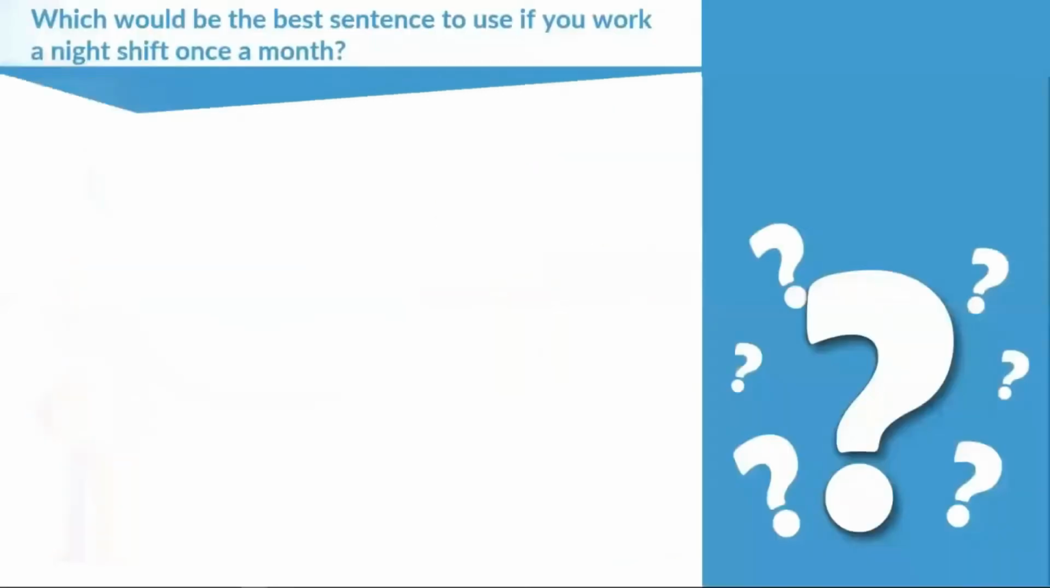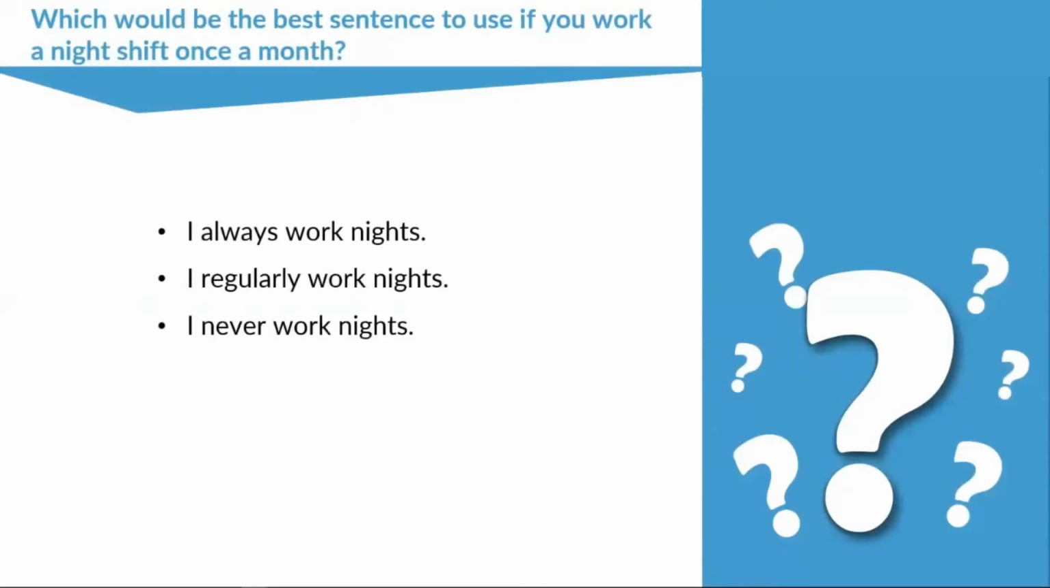Now, let's have a look at a question to make sure you're all keeping up with me. So which would be the best sentence to use if you work a night shift once a month? Okay, so you work a night shift once a month. I always work nights. I regularly work nights. I never work nights. I rarely work nights. I often work nights. So which of these would you use if you work a night shift once a month, guys?